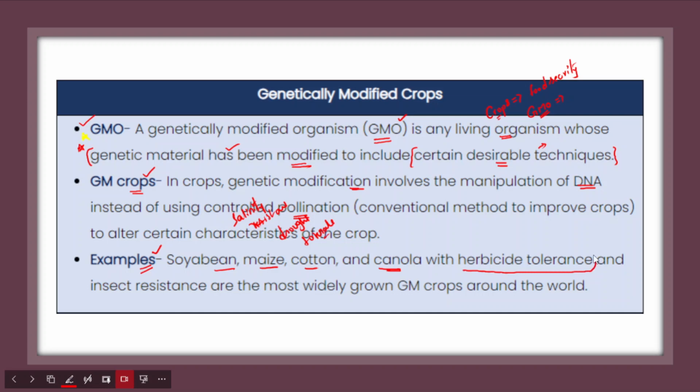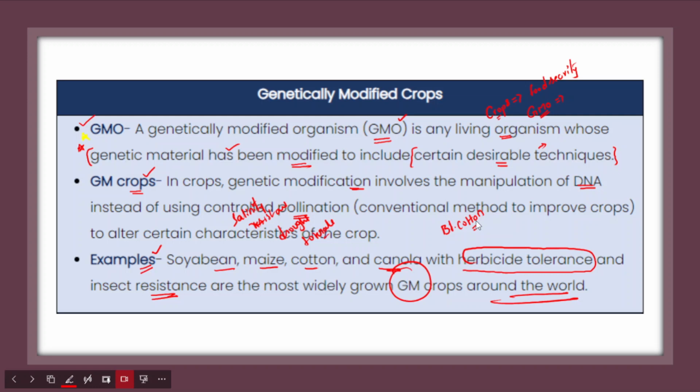So they have herbicide tolerance and also insect resistance. So they are the most widely grown GM crops around the world. Now if you look at India's case, India has only allowed BT cotton. So please also remember, India has not allowed any genetically modified food crops in our country, keeping in mind the health impacts of these GM crops on the people and also on the environment.